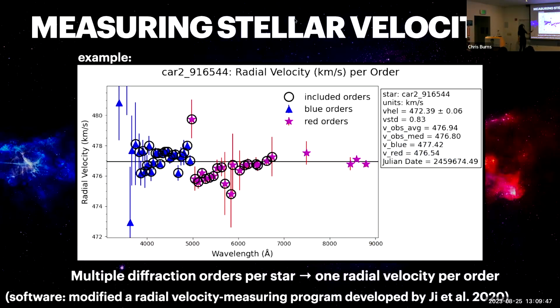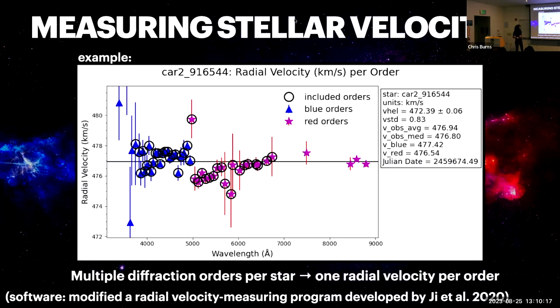To be more specific, here's an example of a figure that we generated for another Carina 2 star, where every single data point on this plot is a radial velocity that we got for it. The reason there are multiple of them is that the light was split up into multiple diffraction orders, and we were able to get velocities for each order. The blue triangles indicate the bluer orders with bluer wavelengths, and the pink stars indicate the redder orders with the redder wavelengths, and the black circles indicate which orders we actually included in our analysis.